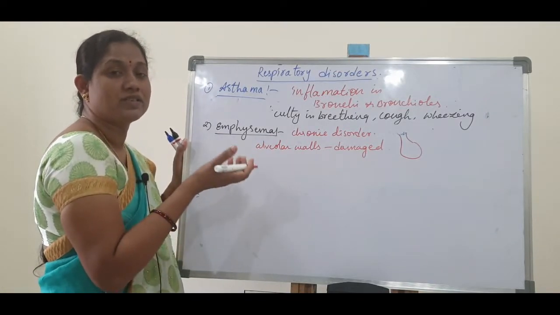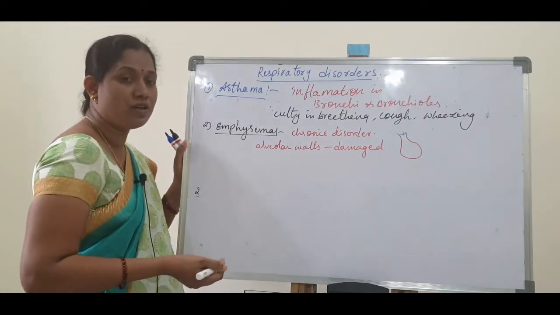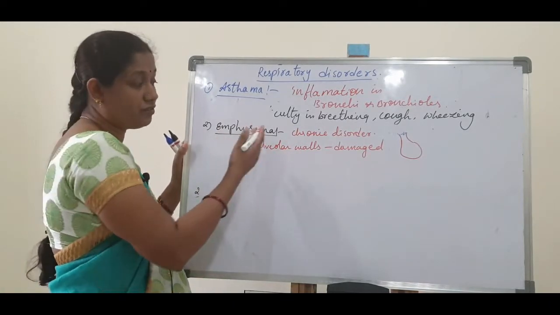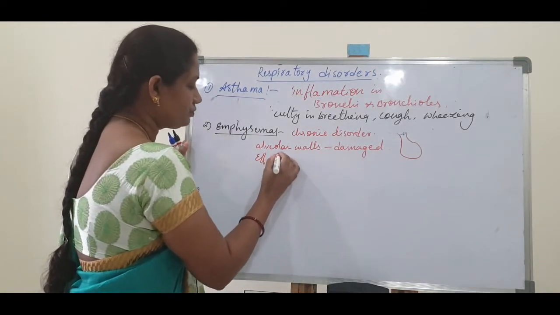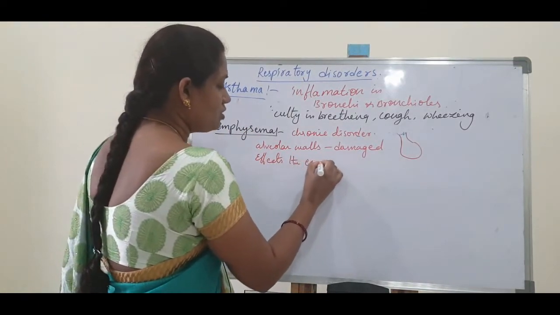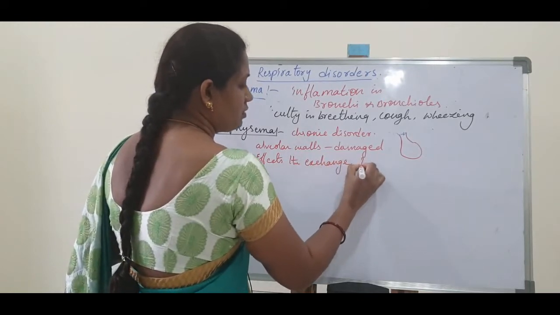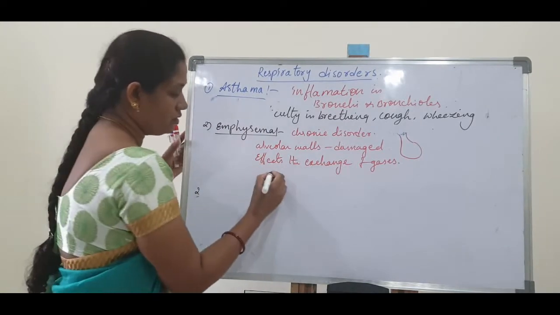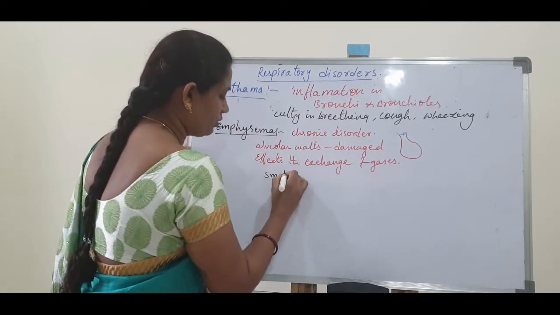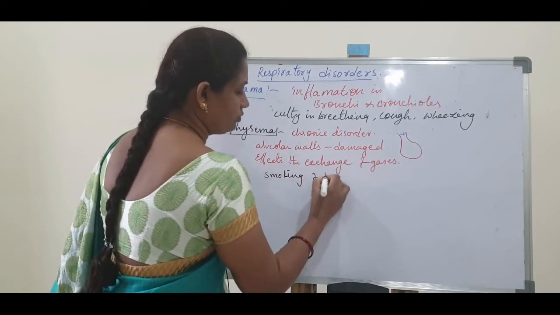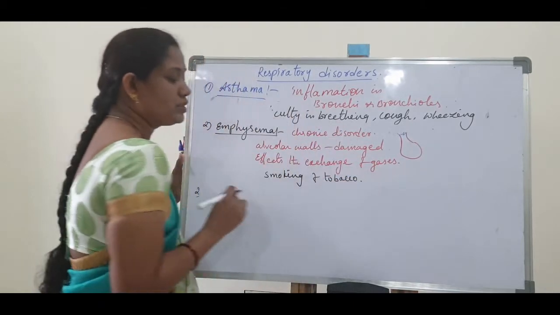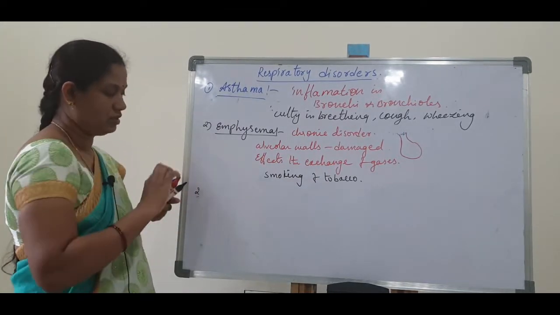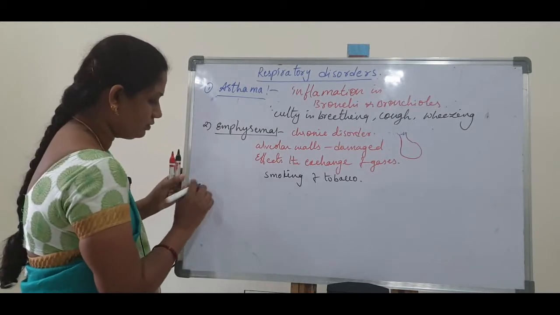As a result, a sufficient amount of oxygen cannot diffuse into the blood. At the same time, carbon dioxide is not diffused outside. So it affects the exchange of gases. It mainly occurs due to the smoking of tobacco. That is emphysema.